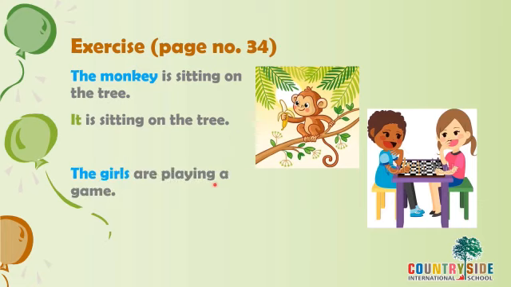The girls are playing a game. Can you see here? The girls are playing chess. Now, instead of the girls, if it had been only one girl, we would have used a different pronoun. But when they are more than one, which is the pronoun we use? They. They are playing a game.